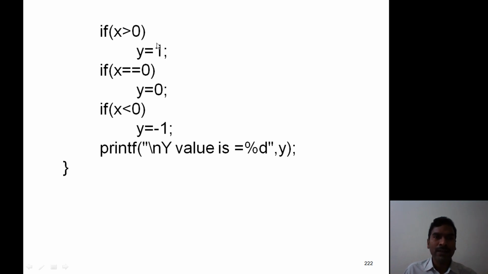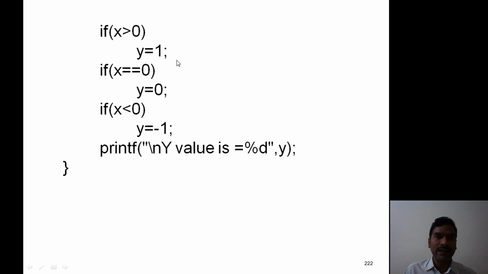So after assigning 1 to Y, control reaches the next if condition. Now 4 equals 0. False. Now it reaches the next if condition. 4 less than 0. False. Now it reaches the printf statement. Now the Y value is 1.